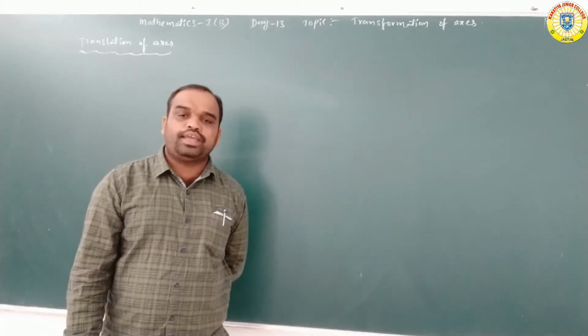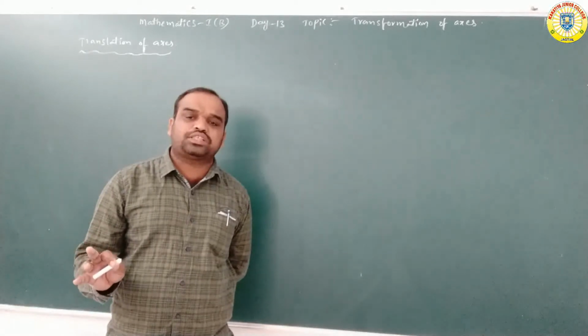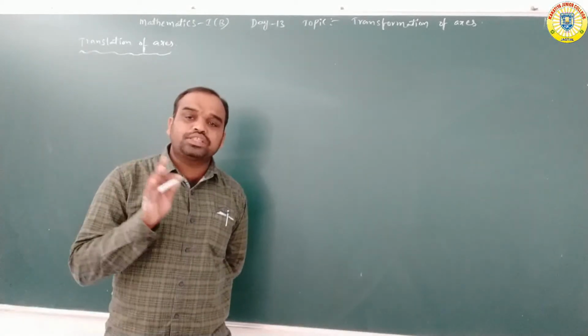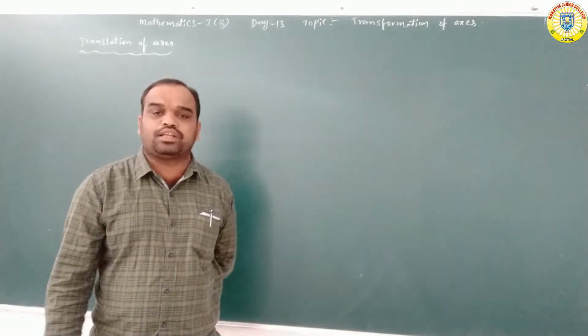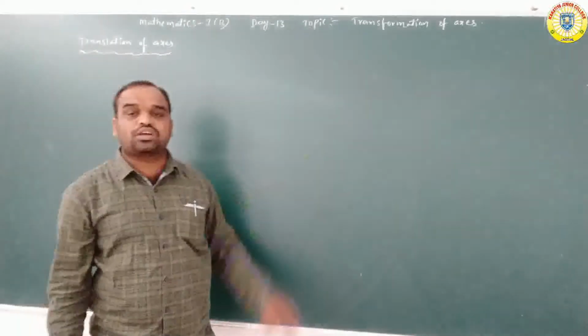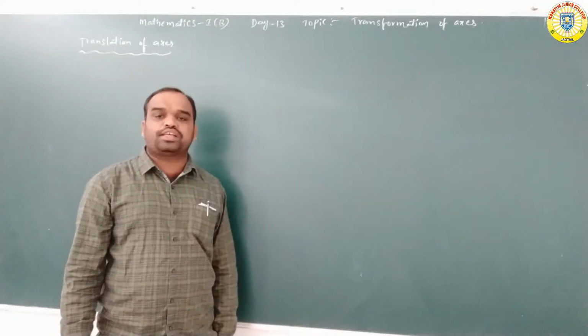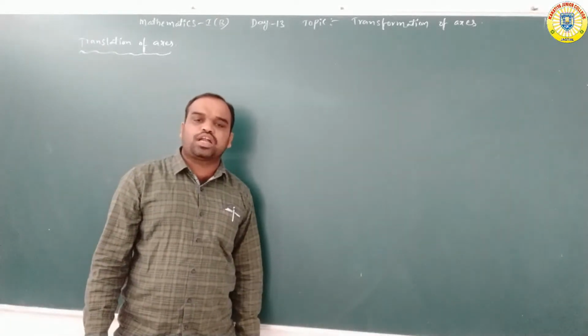Again, one time repeating. Without changing the direction of the axis, the origin is shifting from one point to another point in the same plane. Then the transformation is called translation of axis. Transformation means we are changing the coordinates.